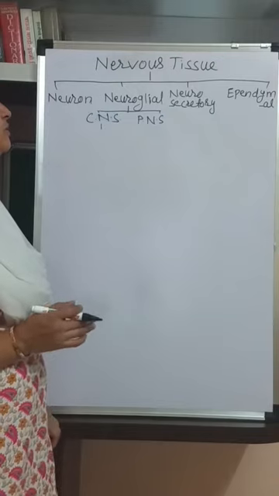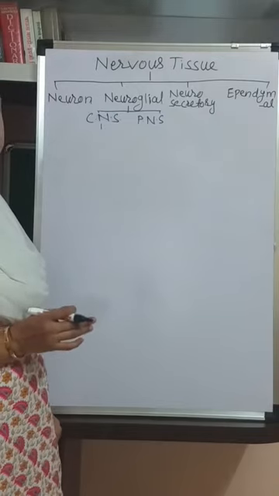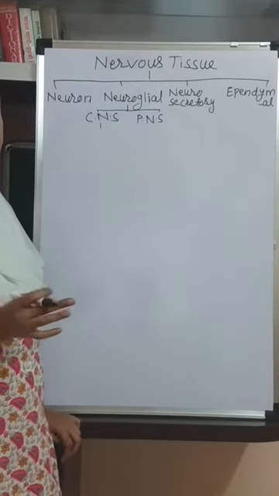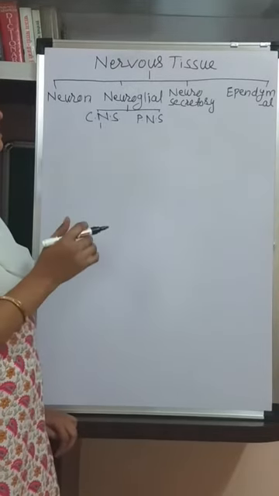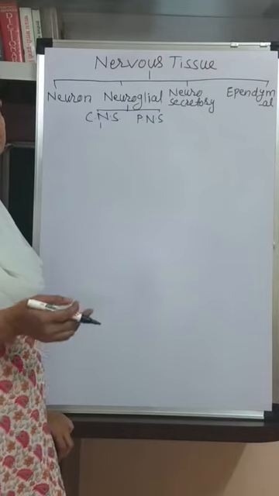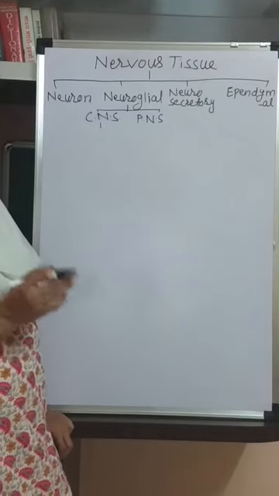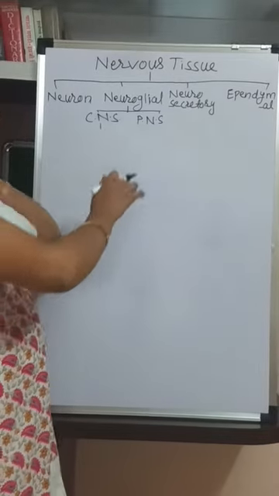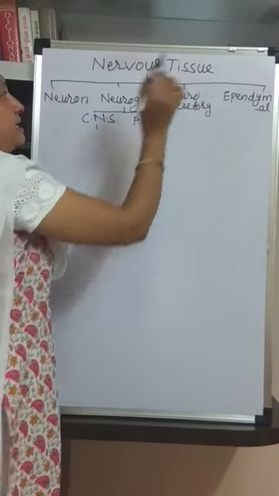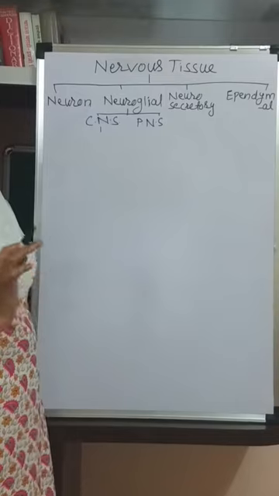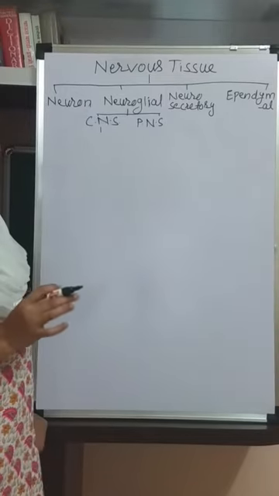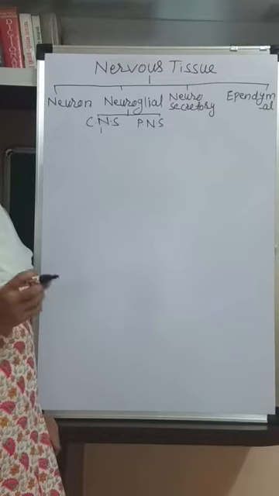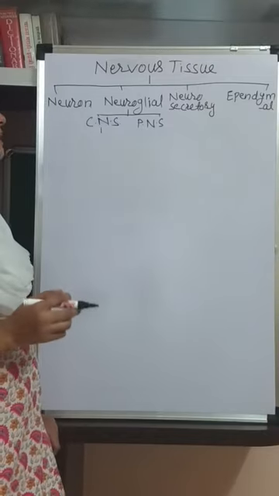And now we are going to study about some nervous tissue. Actually, you know, there are 4 types of tissue. In 11th standard we studied the 4 types of tissue, that is epithelial tissue, connective tissue, muscular tissue and nervous tissue. Now this nervous tissue are mainly present in the nervous system, the parts of nervous system. So nervous system चे parts are brain, spinal cord, and the nerves arises from the brain and spinal cord.